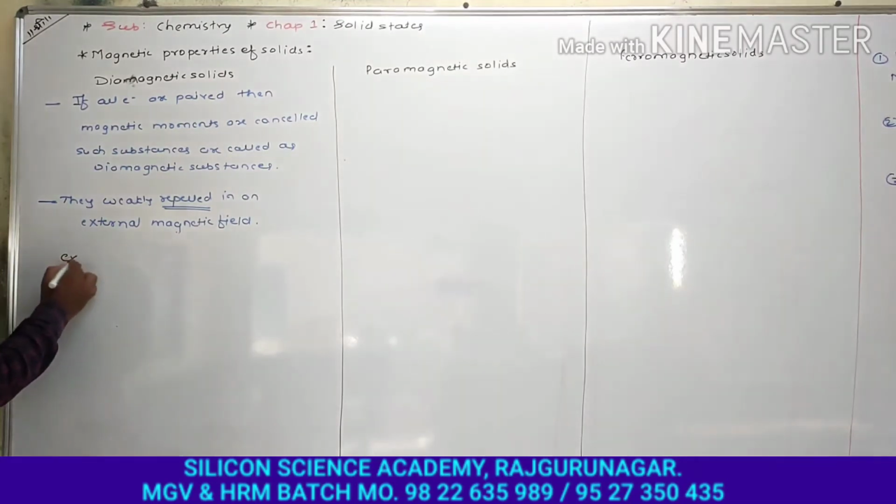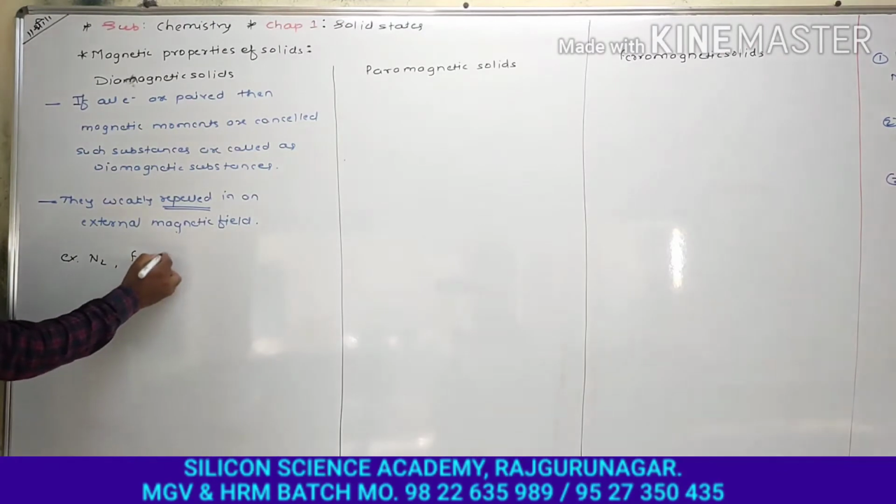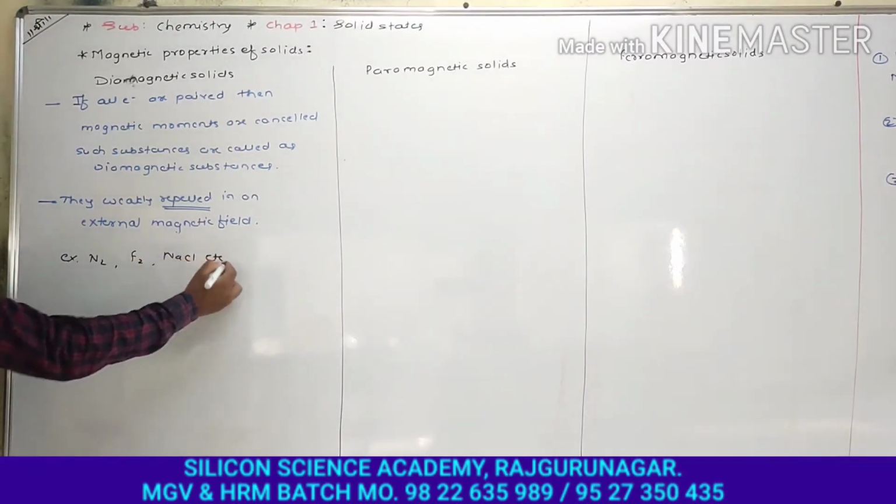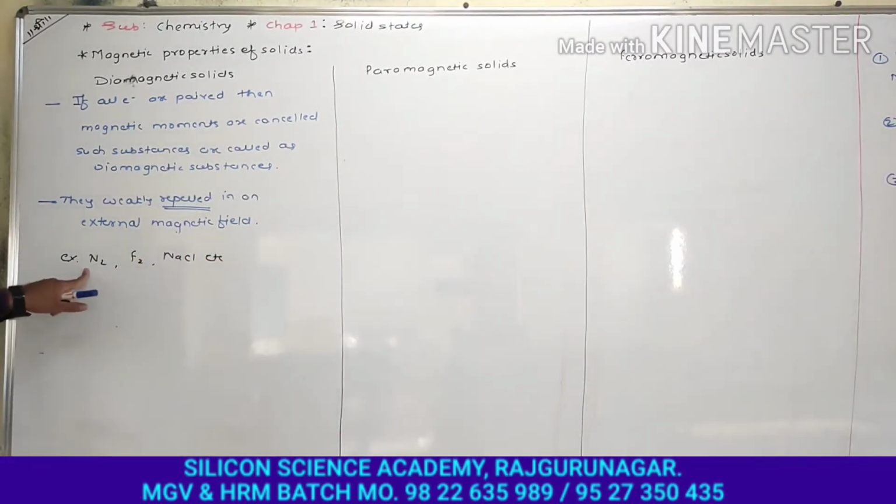Examples of these substances are nitrogen, then fluorine, then NaCl, etc. As we can see here, two nitrogen atoms are present.